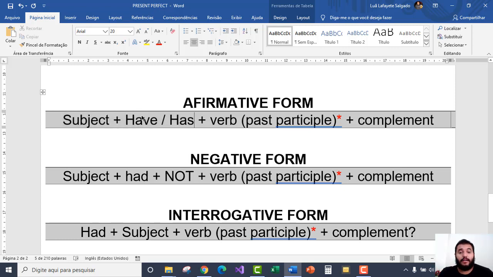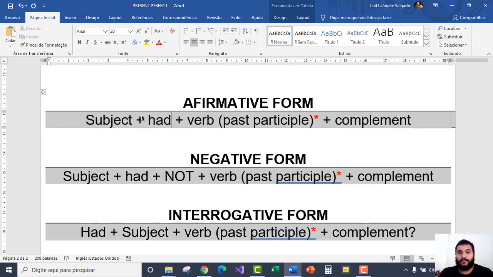Now we are going to talk about the past. So the past of have and has is had. Good. It is important: it doesn't matter who my subject is, singular, plural, he, she, it, we, I. For all of them, we are going to use the verb had. Then the principal verb here is in past participle, and then you put your complement. So here we need to remember the verb is in past participle.